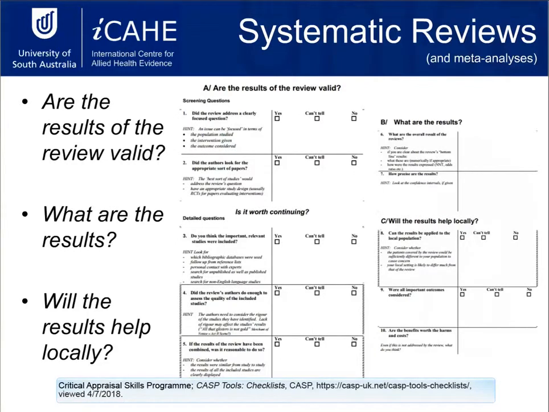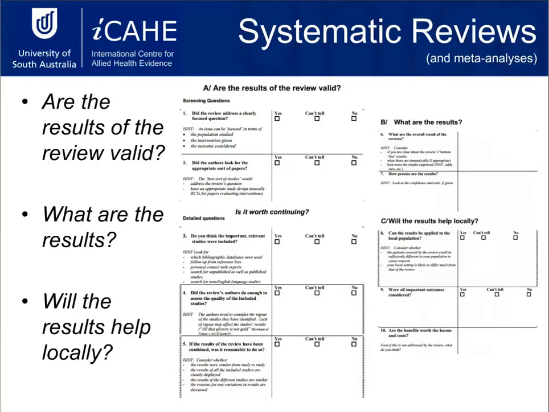So when you are doing your critical appraisals, what you'll find is there are some really common critical appraisal tools and really common critical appraisal questions that crop up, especially for the most common study designs. The most common ones that you'll see are for systematic reviews, randomized control trials, and cohort studies.